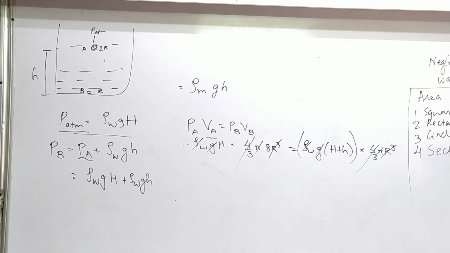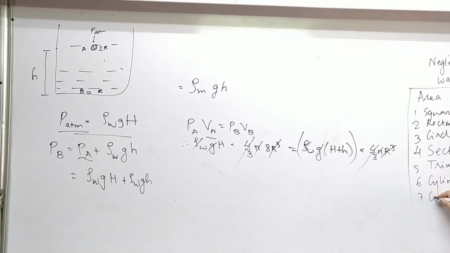Do you remember sector? Yes. Pizza. A pizza slice is called a sector, right? That's all kinds of triangles. Okay. Then cylinder. Cone, cuboid, parallelogram, sorry, trapezium.